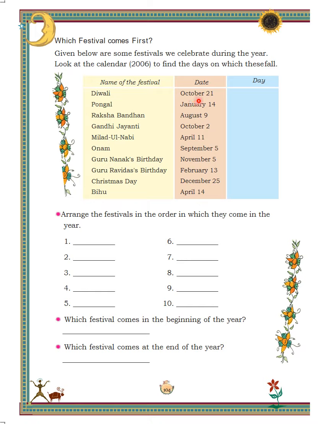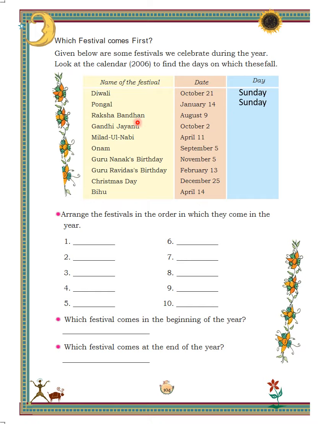So, find in the calendar what was the day on 21st October 2006? Yes, it was Sunday. Next is Pongal was celebrated on 14th January. Find that what was the day on that day? Oh, that day was also Sunday.